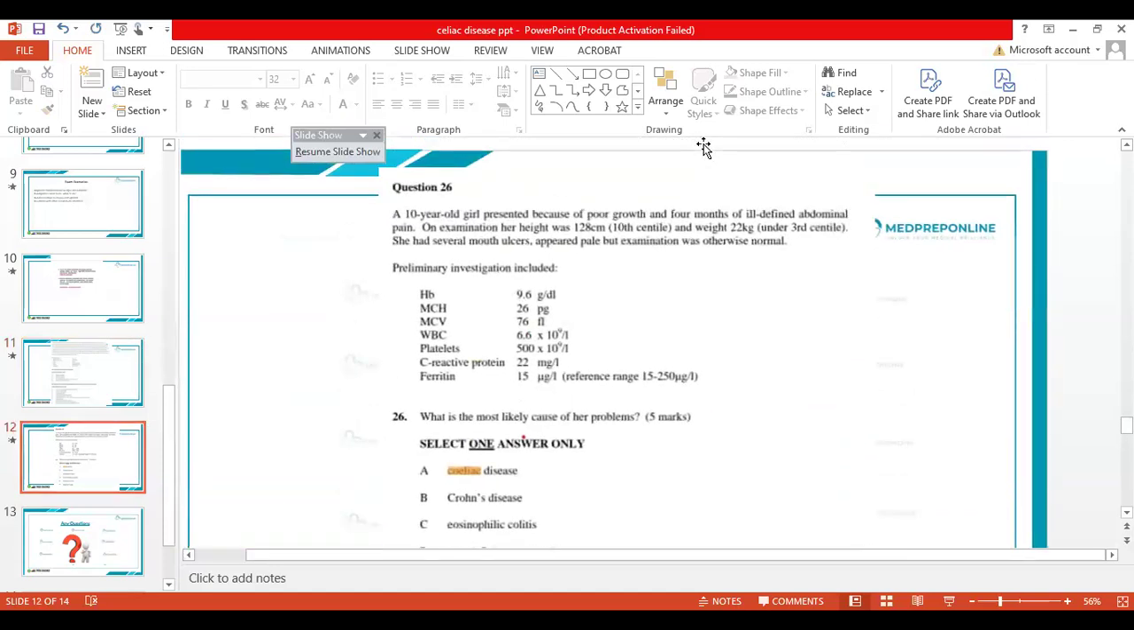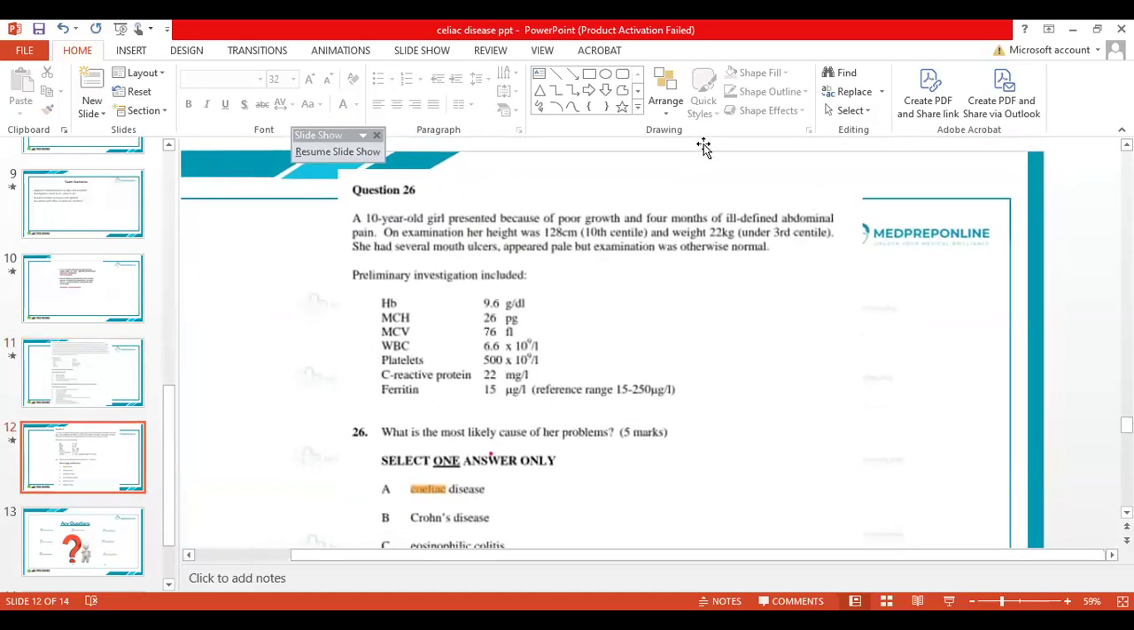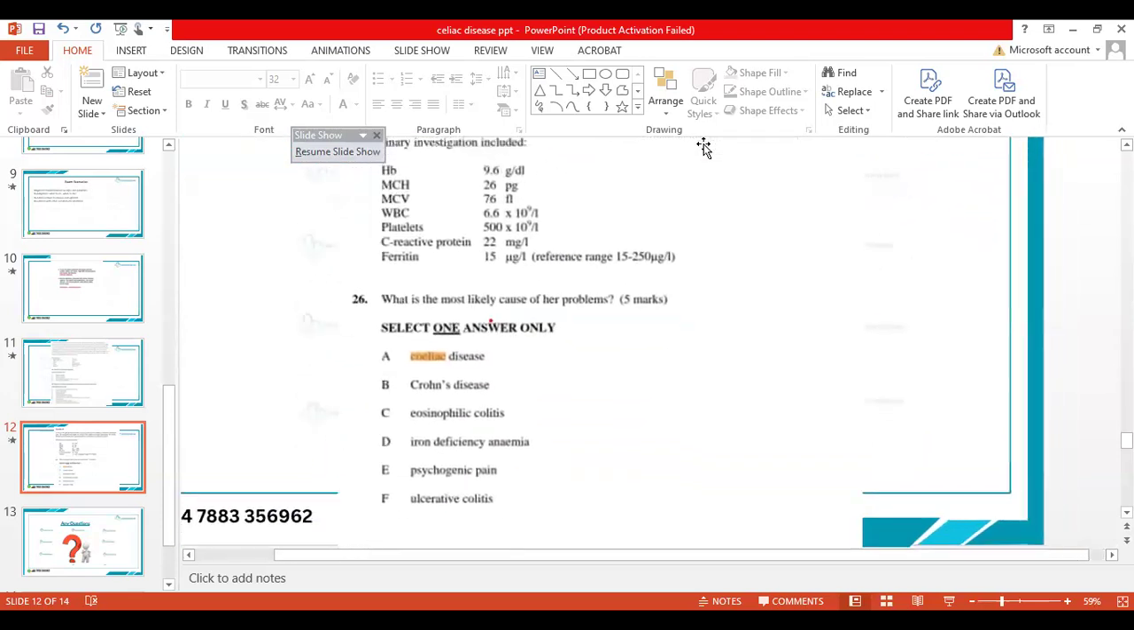Okay, so the next one is a 10-year-old girl presented because of poor growth and 4 months of ill-defined abdominal pain. On examination, her height was 128, 10th centile, weight was 22 kg, under 3rd centile. She had several mouth ulcers, appeared pale, but examination was otherwise normal. In the labs, we have hemoglobin of 9.6, MCH is 26, MCV is 76, WBC 6.6, platelets are 500, CRP is raised, and ferritin is 15. So, what can be the cause in this one?